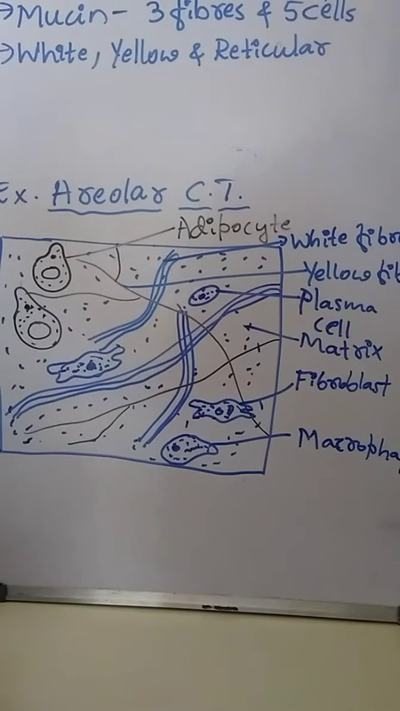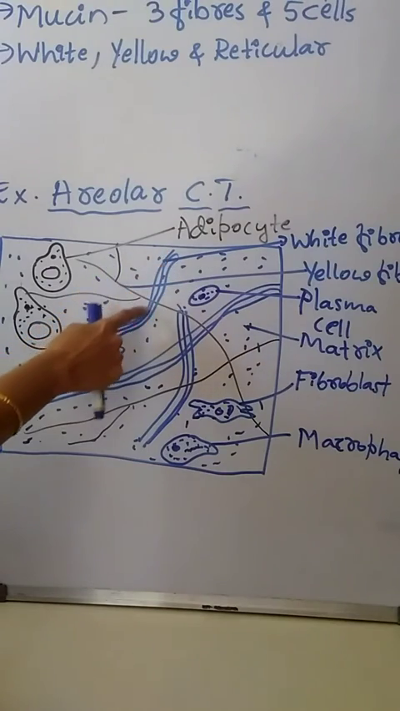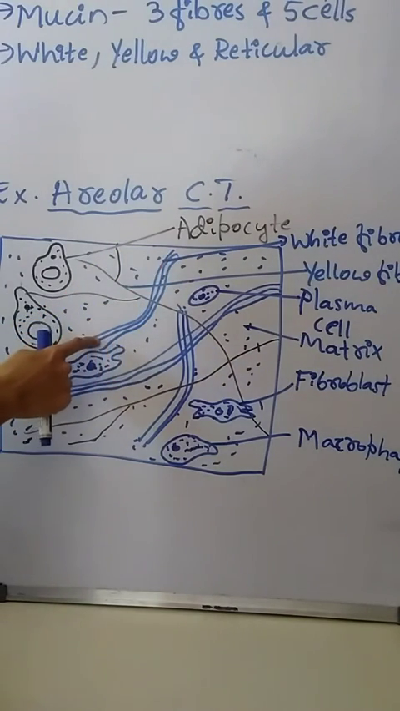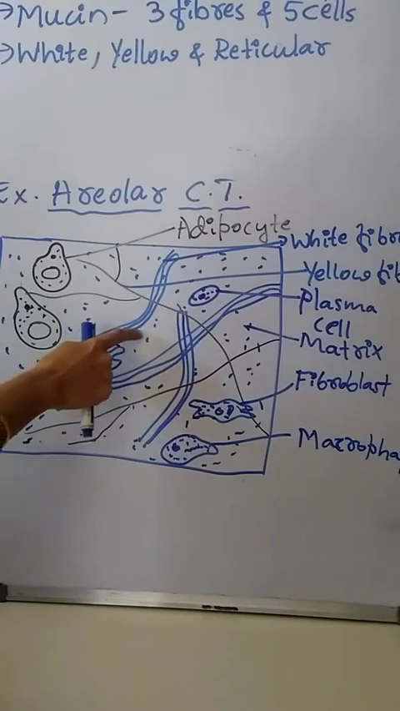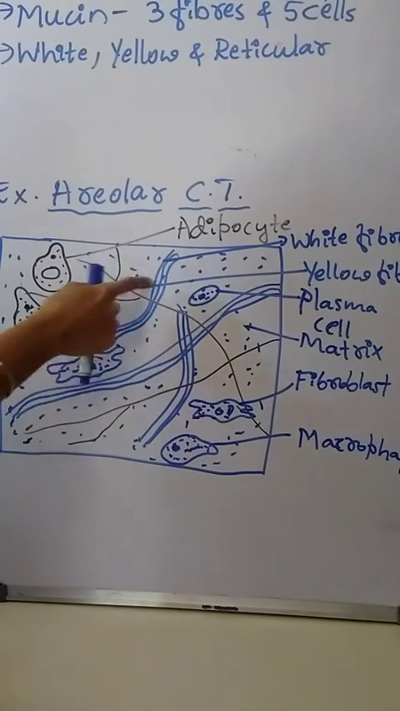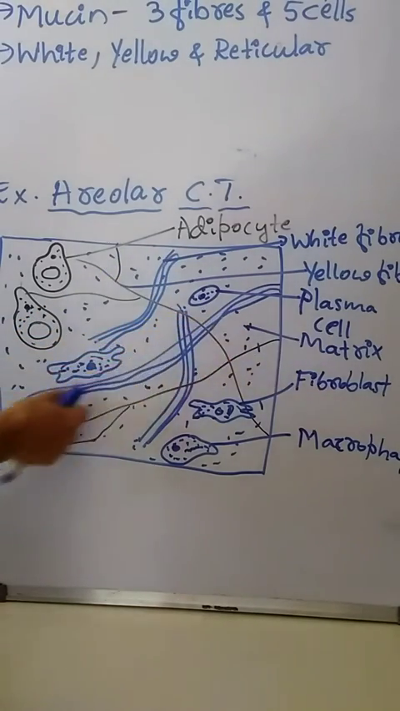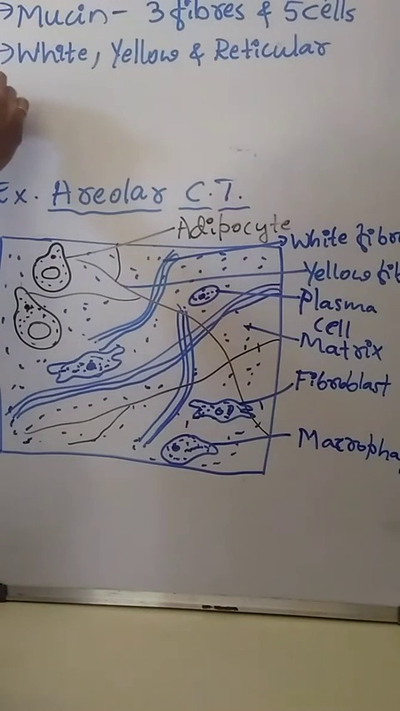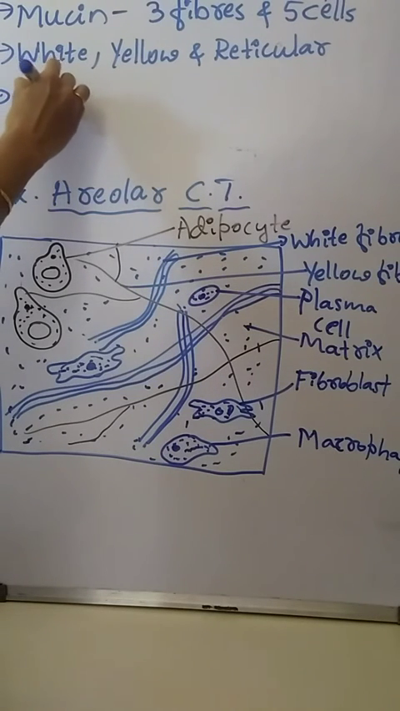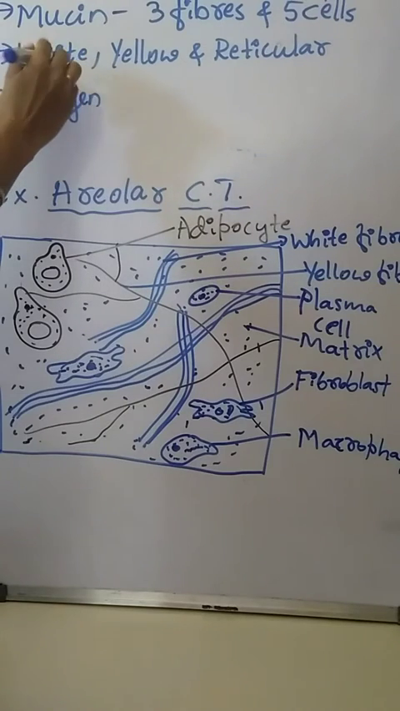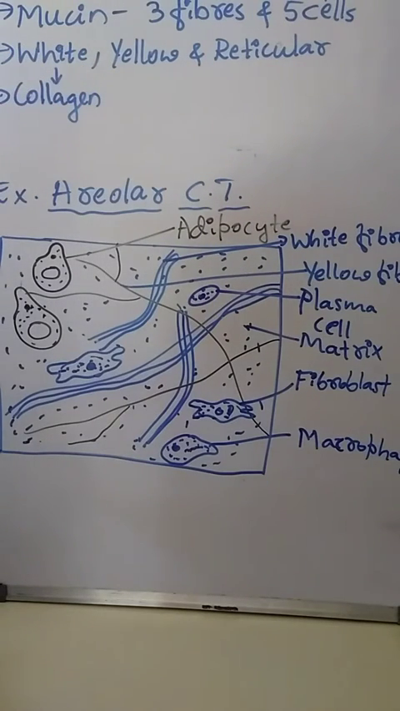White fibers contain unbranched fibrils which are lying parallel to each other. See, these fibrils are parallel to each other. White fiber is made up of a protein called collagen. Name the protein present in the white fiber: that is collagen.